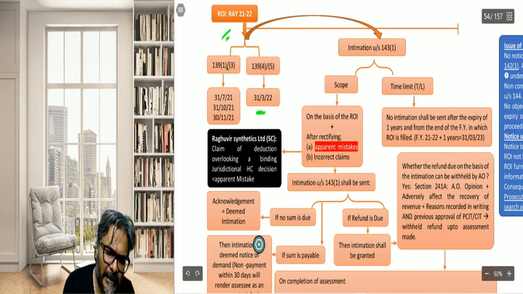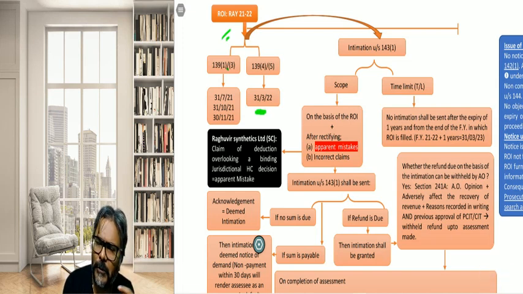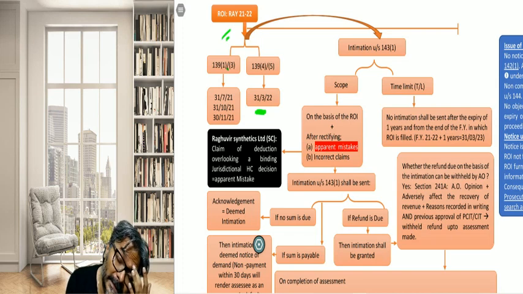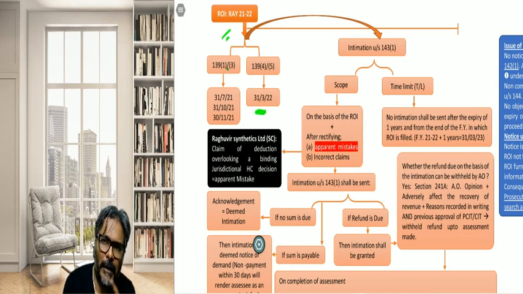And if it is a belated return, 31st of March 2022. What did I tell you? For a belated return, I have told you that up to the end of the AY you will have to file that return of income. This is also true for a revised return.